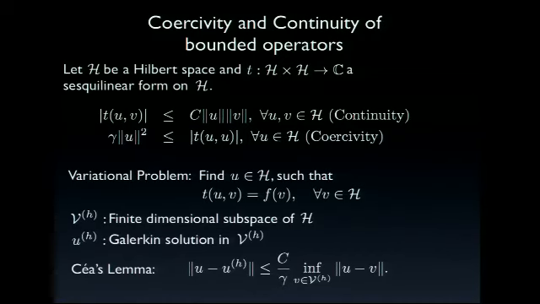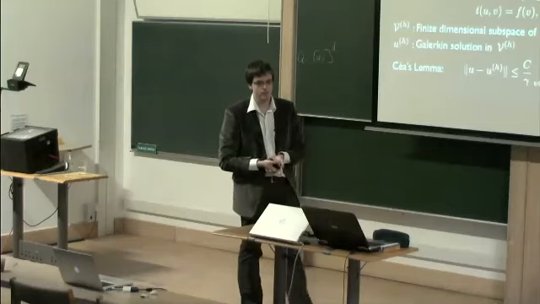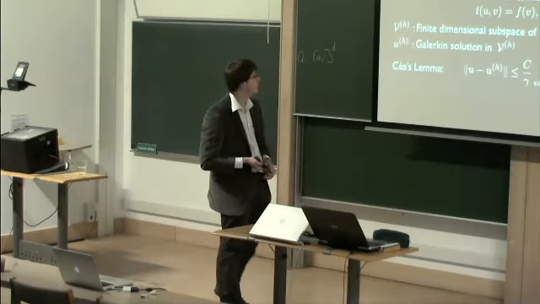And since Céa's lemma is valid actually for any kind of finite dimensional space that you're putting in, we've got some great hope that applying Céa's lemma with some bounds on C and on gamma will give us some good, k-dependent estimates on quasi-optimality. Okay.